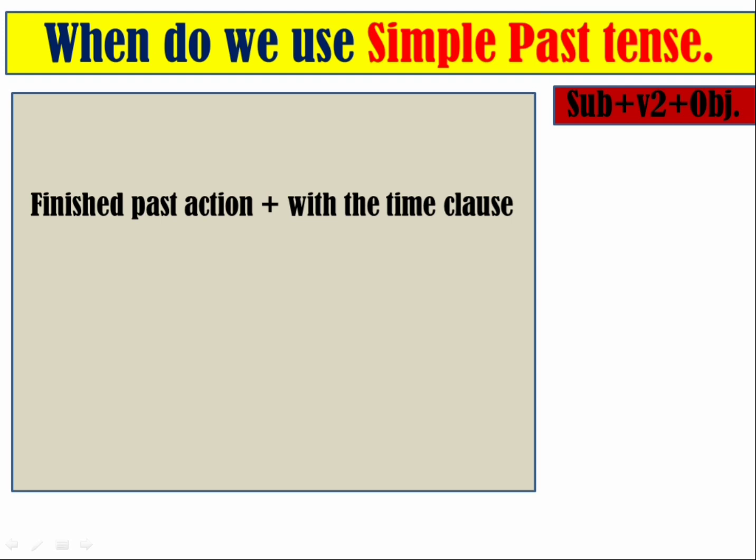Dear students, we are going to learn when we use the simple past tense. Here is the structure of the simple past tense: subject plus past form of the verb plus object. This is the sentence structure we will discuss. Now, here is a finished past action with a time clause. A time clause is a word or phrase that tells you when an action happened.